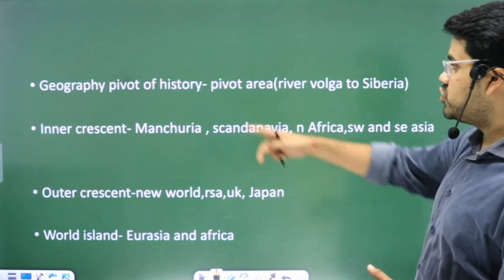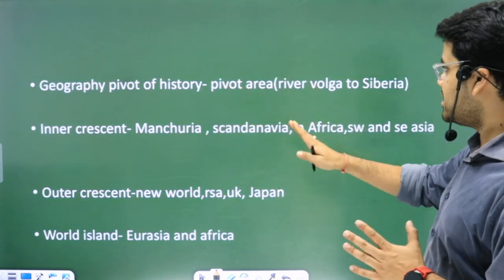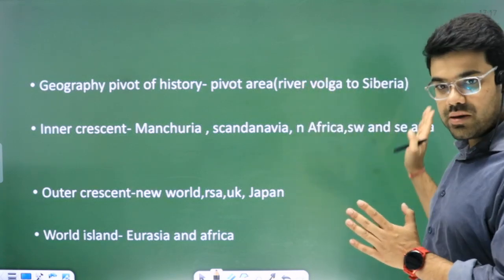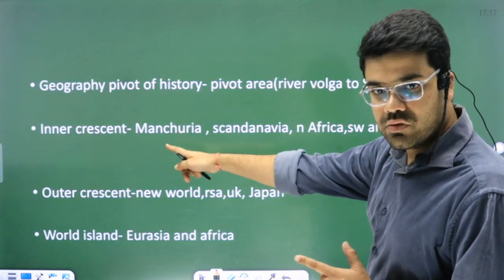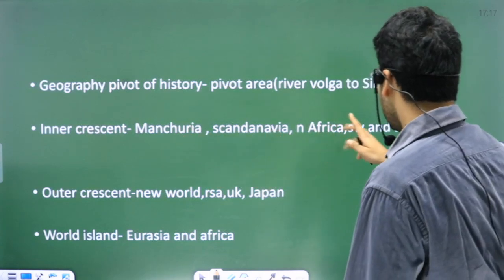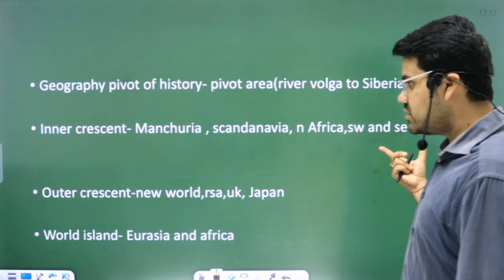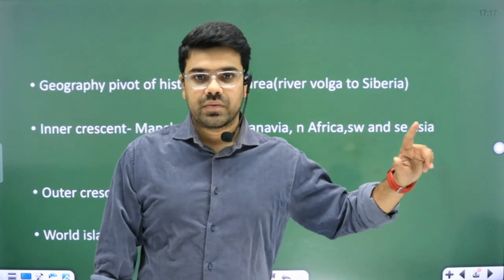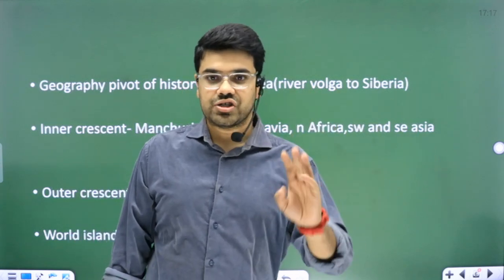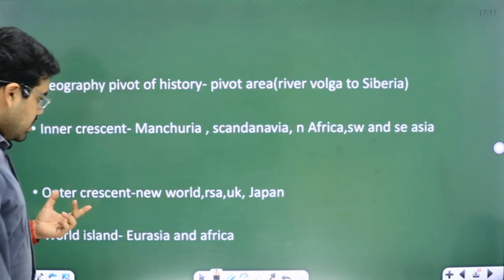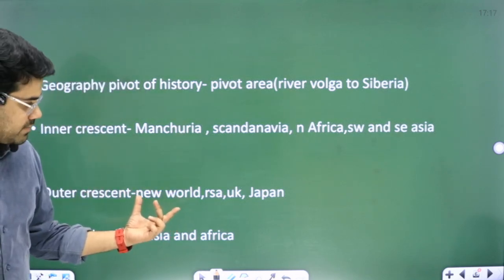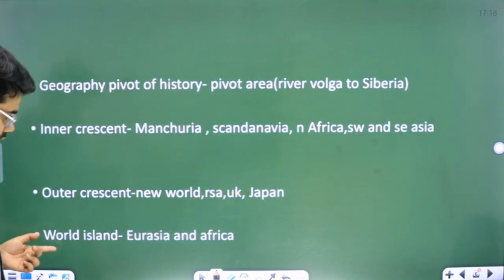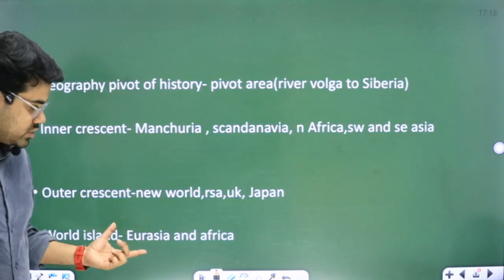As you can see, the Geographical Pivot of History was his thesis, in which he said the pivot area is a strategic location from the river Volga to Siberia that I showed in the map. The Inner Crescent includes the region of Manchuria, Scandinavia, North Africa, and the Middle East. Okay, Southwest and Southeast Asia. Southeast Asia is the region of ASEAN nations, Indonesia, Malaysia. Okay. Outer Crescent: New World, USA, Republic of South Africa, UK, and Japan. World Island includes Eurasia and Africa.